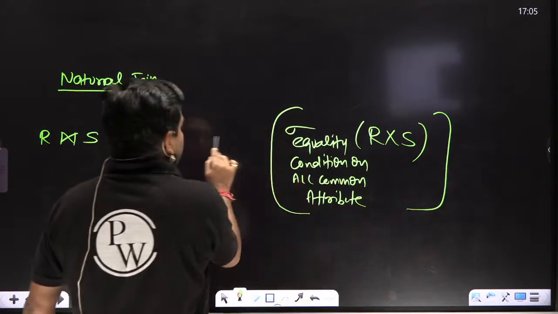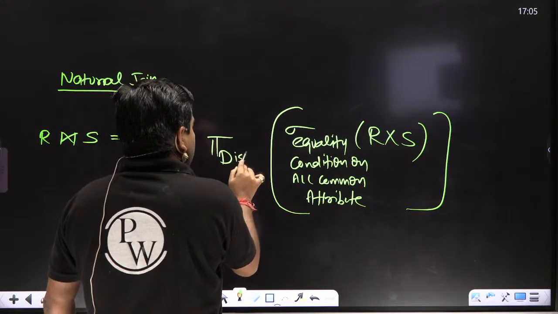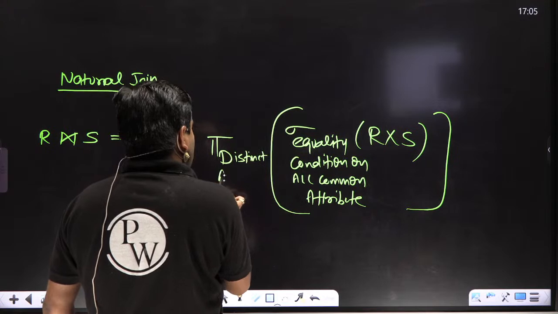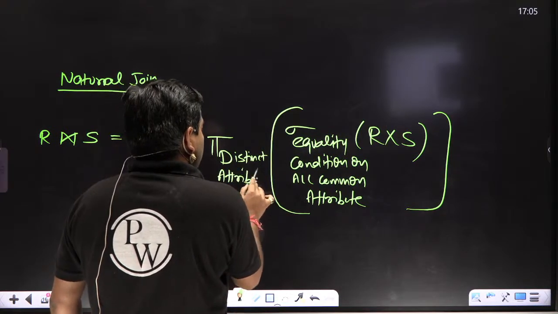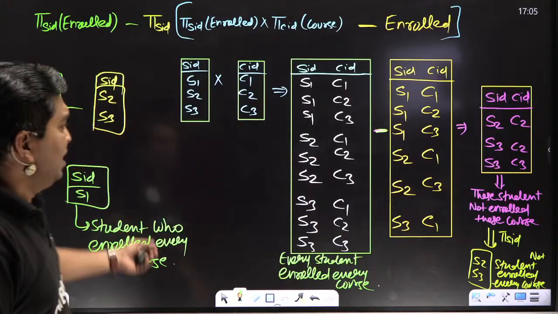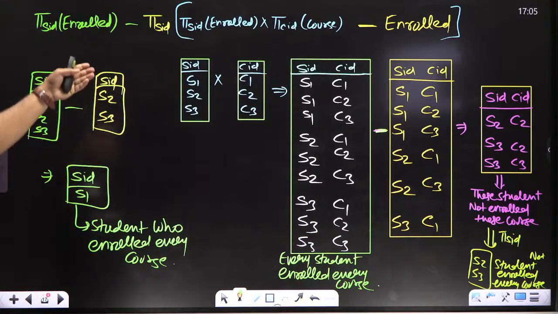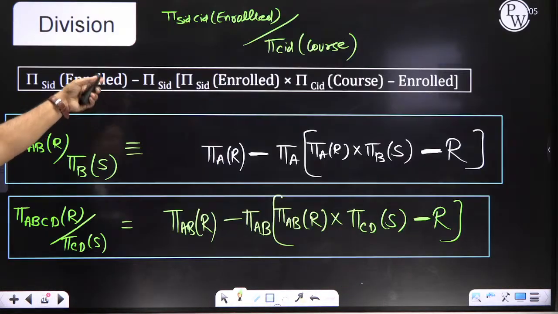After that, pi of the distinct attributes. Clear, children? Similar to this one, beta. This is the expansion. Crystal clear, everyone?